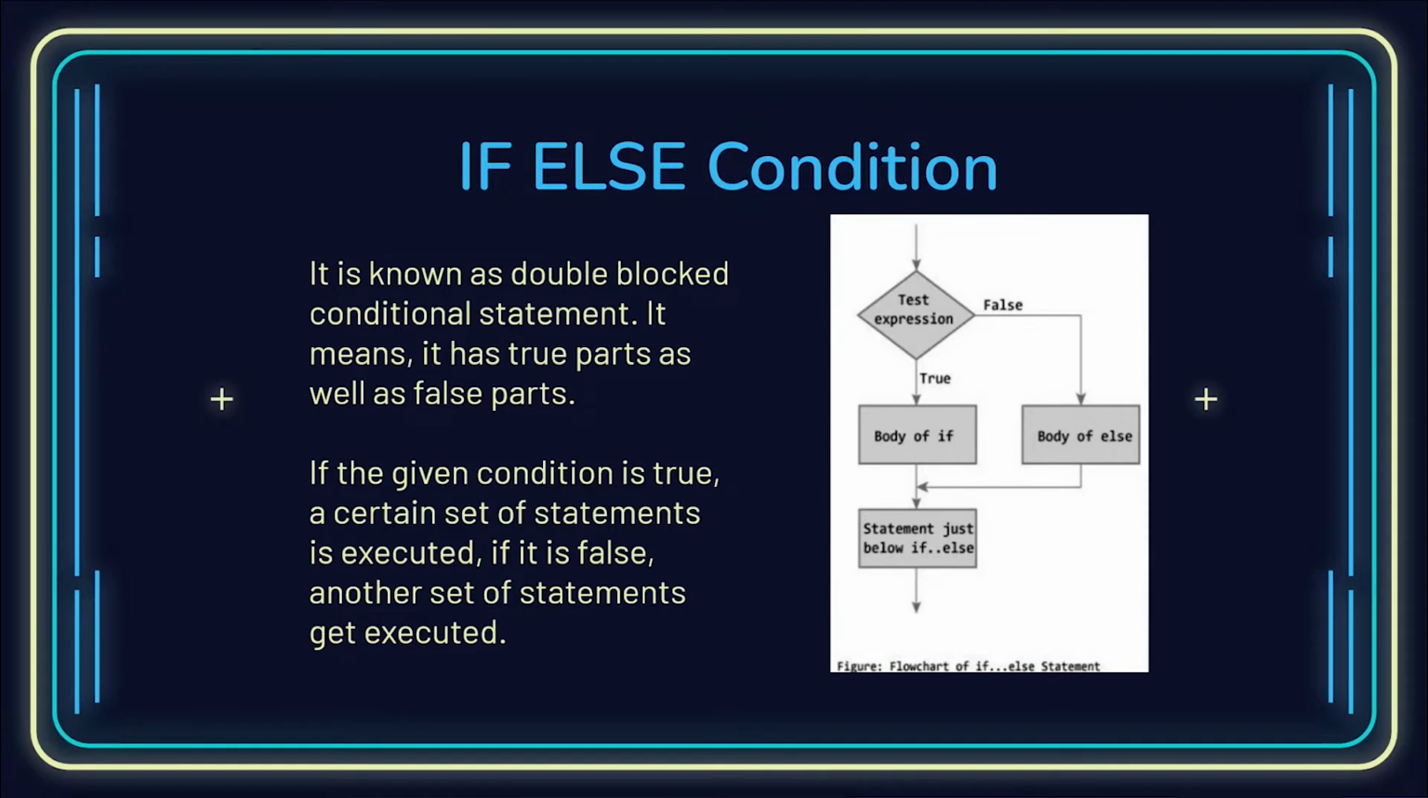However, in the case of the if-else condition, you can look at the flowchart and see that there are two prongs. If the condition is satisfied, the body of the if statement will be executed, and if it is false, the body of the else statement will be executed. So either way, something will be executed, unlike the if statement, where if it was false, nothing was executed. That's what's been said here. If the given condition is true, a certain set of statements is executed. If it is false, another set of statements gets executed. Okay, now let us look at another sample code.